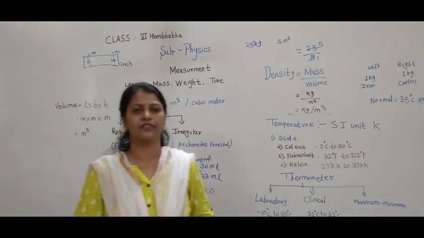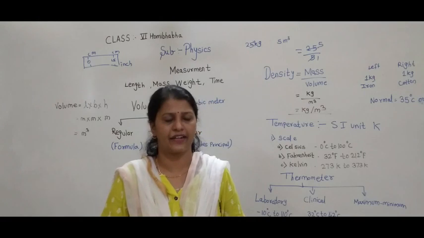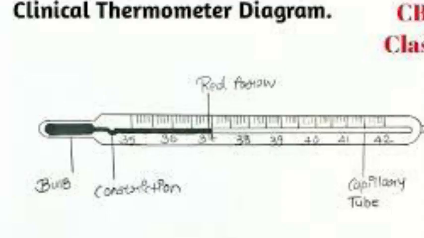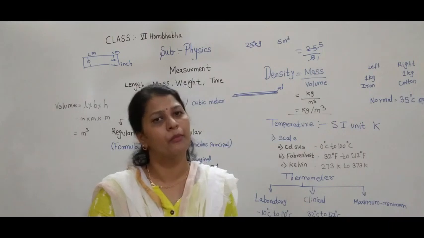Now if you observe the clinical thermometer properly, and even the laboratory thermometer, there is a red part. In between there is one line, and that line is nothing but a capillary tube. In that capillary tube, there is something red you can see. That is nothing but mercury.